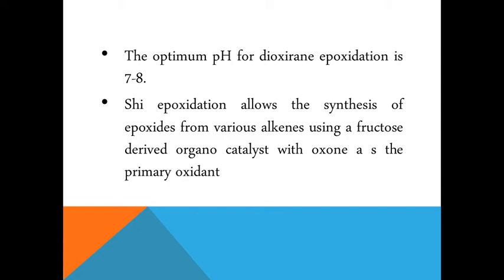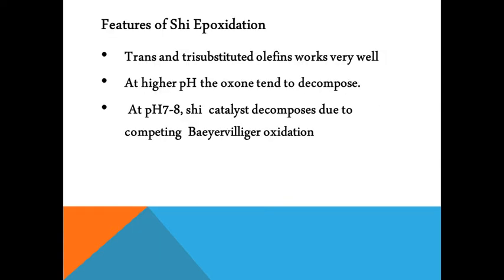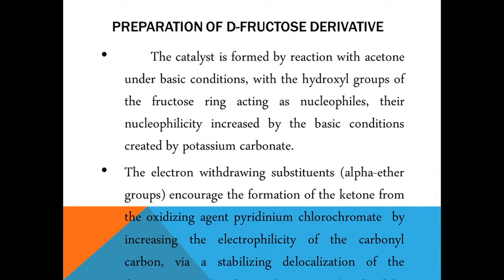These are the features of Shi epoxidation, that is, the trans and the tri-substituted olefins will undergo reaction very easily. At higher pH the oxone tends to undergo decomposition, and at the optimum, that is 7 to 8, the Shi catalyst decomposes due to Baeyer-Villiger oxidation.